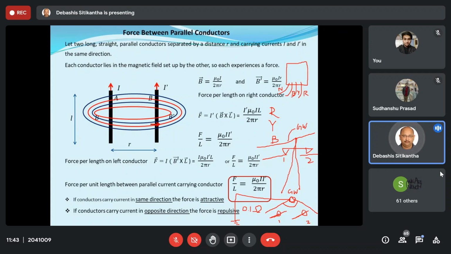So naturally, as I told you, current always prefers the least resistant path. So the lightning, even though it is uneven in nature, is always looking for a path which is going to have the least resistance. So naturally it will strike this one on the top. Secondly, the positioning of this ground wire is always at the top, because if any lightning comes from the sky, it will first strike this ground wire.